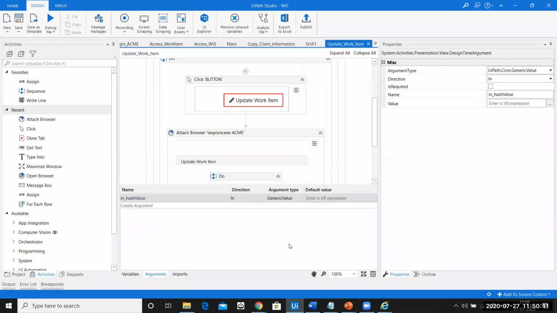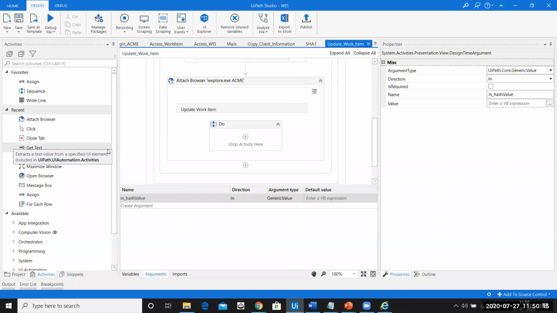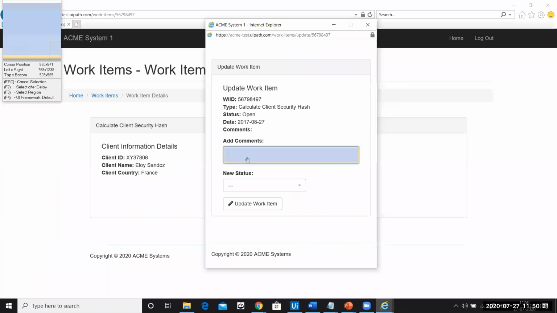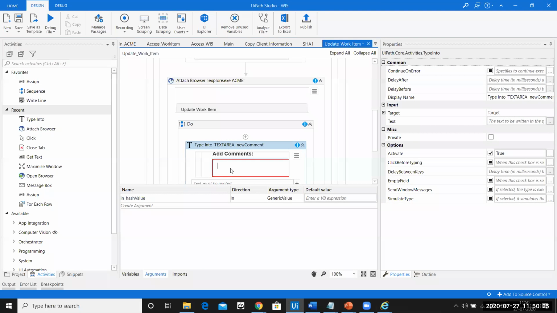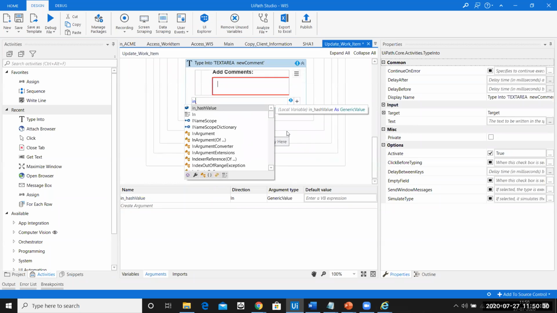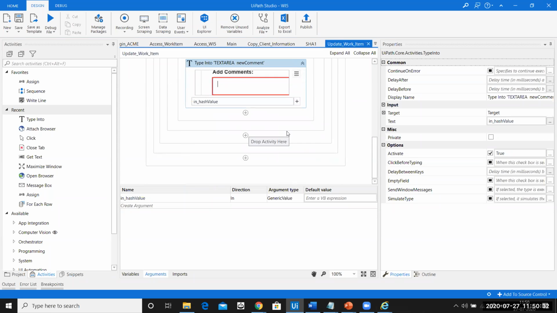Okay, so let us proceed further and build the automation. So the very first thing that we need to do over here is type into the value. So where do I type in? I need to type in here, add comments. What do I type? I have to type in the hash value. So I'll say in underscore hash value.